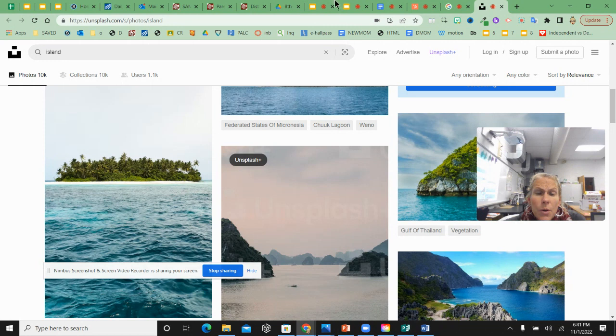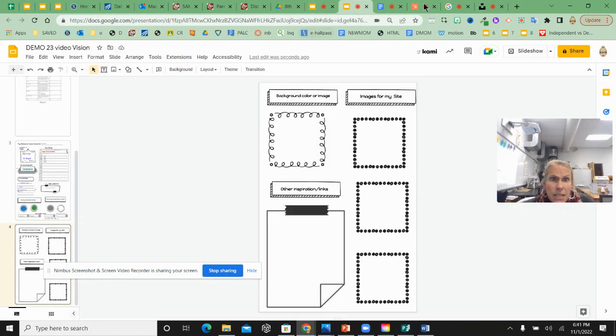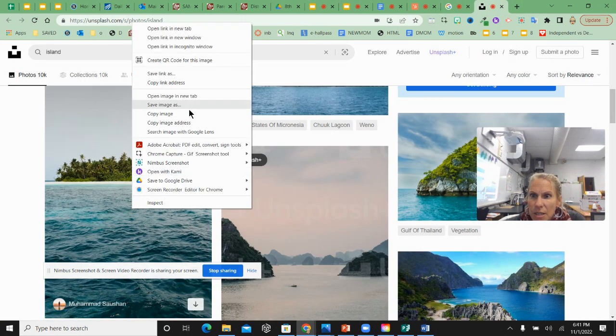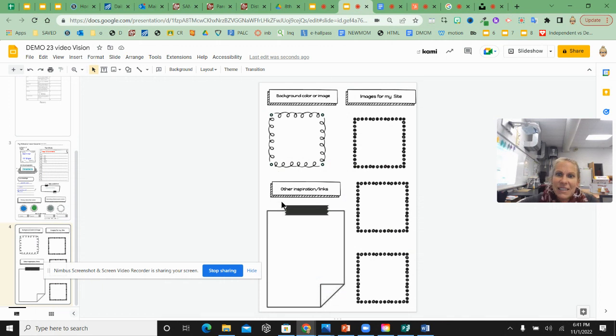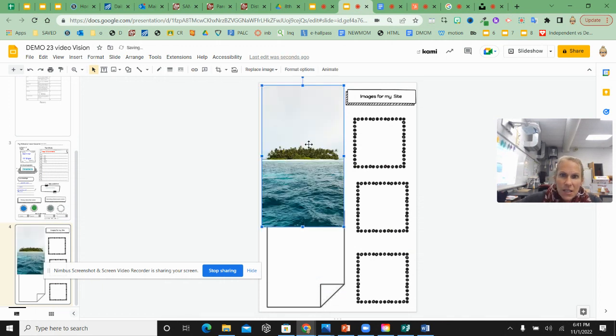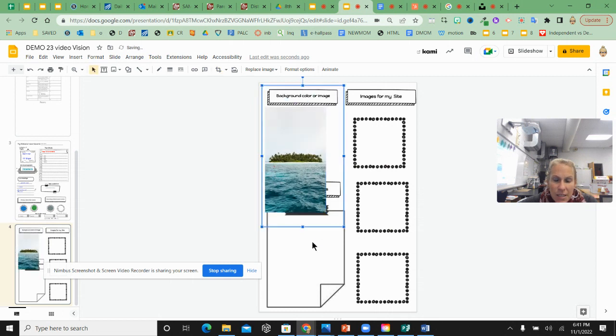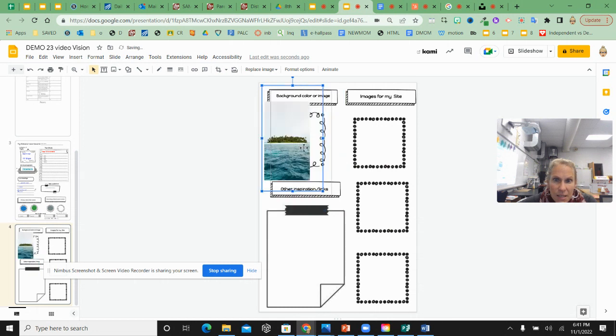Okay, come over to my project. Okay, I'm also going to, I forgot, before I copy the link address, I need to actually copy the picture. Copy image, paste the image. Okay, I'm going to size it down to fit my project. Okay, make sure you size it to fit. Okay.